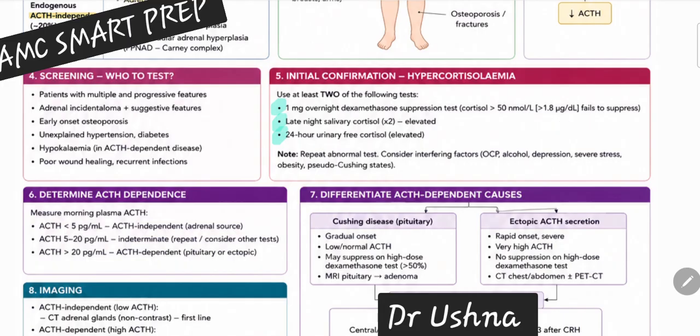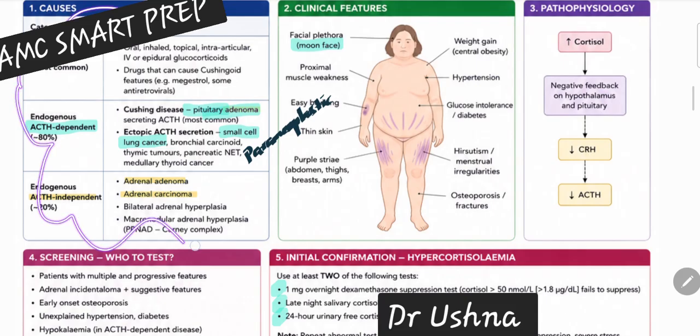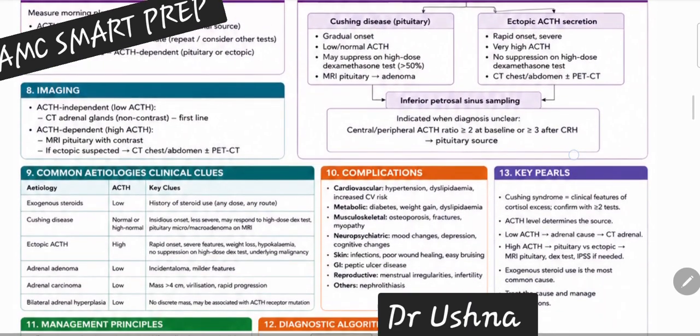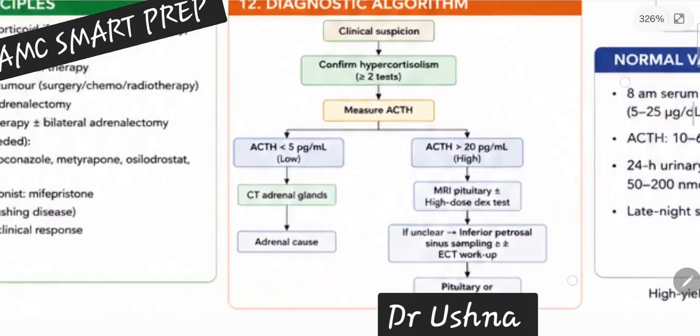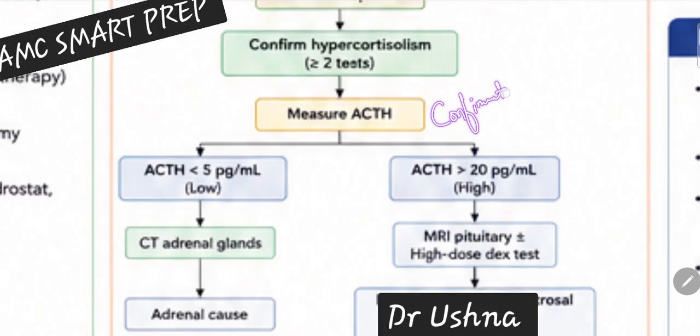Now next step, you have to clarify what is the reason behind the Cushing syndrome. This can be any of three conditions. So you should be very particular whether my patient is having ACTH dependent or ACTH independent Cushing. So the next step is going to be part of the flow chart. You have to measure the ACTH. If you have confirmed the hypercortisolism, that cortisol is increased, the next step is to measure the ACTH level, and this is basically your confirmatory test. Okay, you are now looking at the cause of your Cushing syndrome.